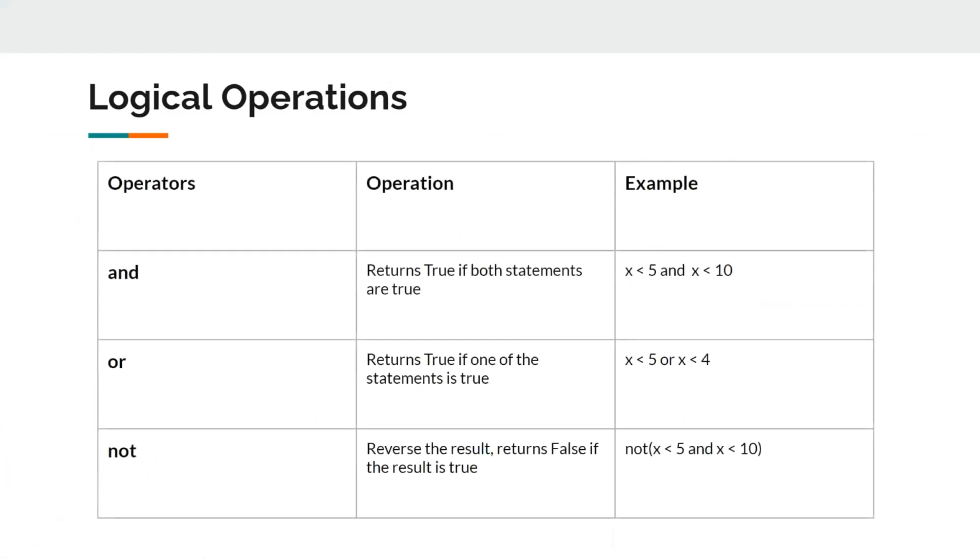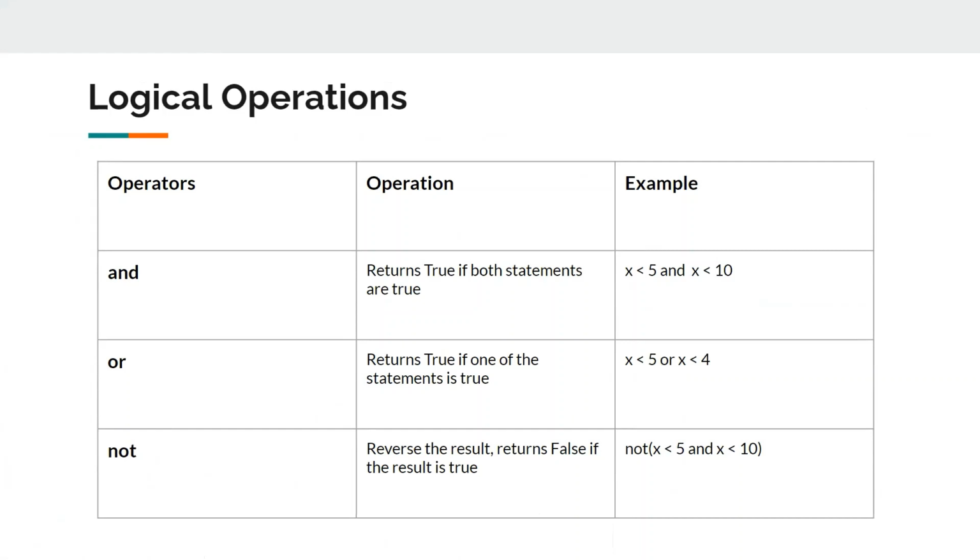Now, finally, we have logical operations. There are three basic logical operations. There are more than three operations, but we can derive those operations with the help of these three. So we are going to learn these three only, and further in this series, as we need, we'll learn all the logical operations. Now we have AND.